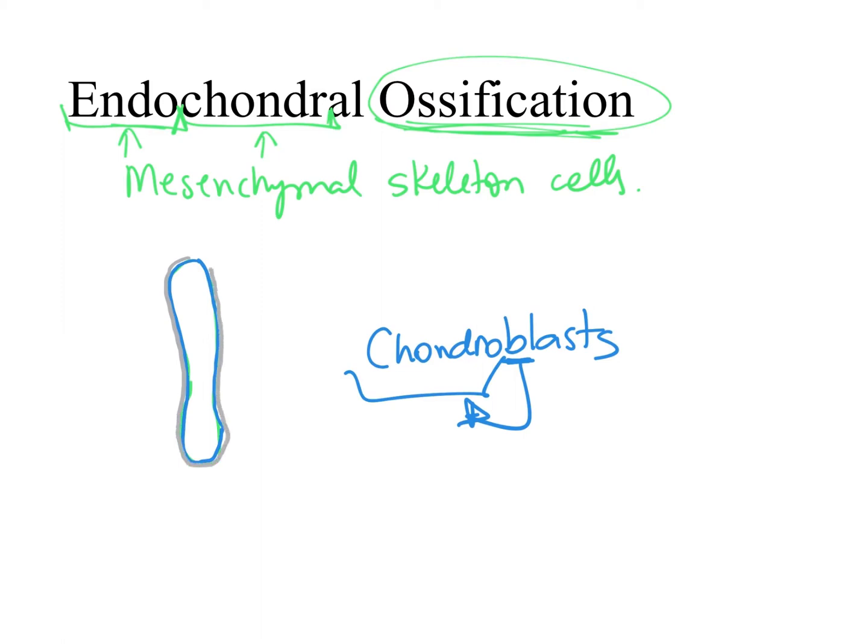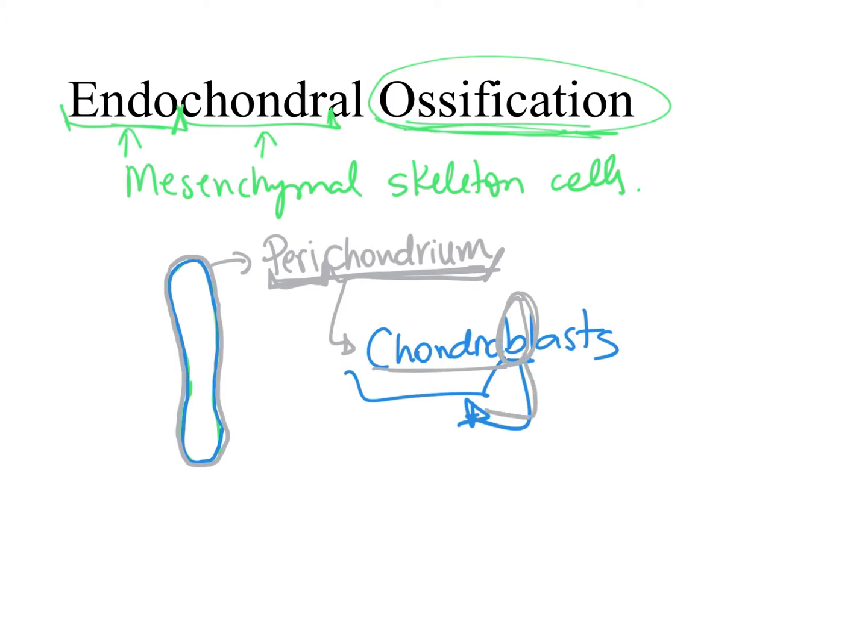And since these cells are at the periphery of the chondroblasts, we call them the perichondrium, because the root peri means periphery, and chondrium makes a reference that we are talking about cartilage. Consequently, the perichondrium is at the periphery of where we find the chondroblasts, which are the cells born to build cartilage. And together, the perichondrium and the chondroblasts form the cartilage model.